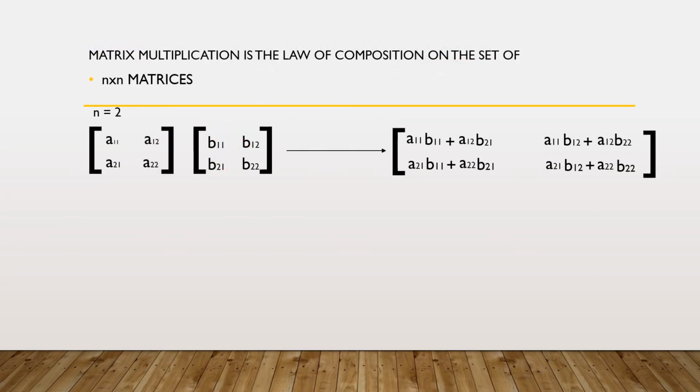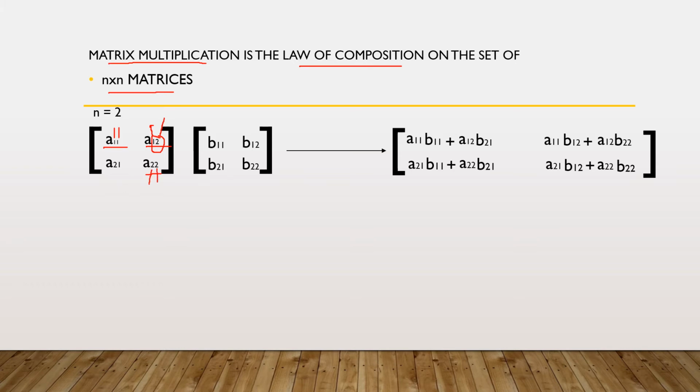Matrix multiplication is an example of law of composition on the set of n cross n matrices. Let us take n is equal to 2. Then the first matrix is A11, A12, A21, A22. Here in A12, the 1 means first row, 2 means second column. This first one is first row, first column. This is second row, first column. This is second row, second column.